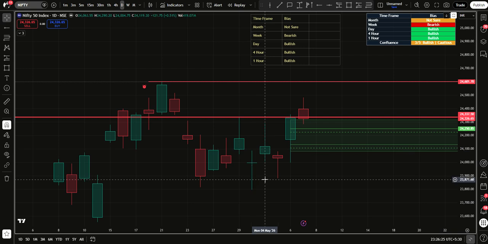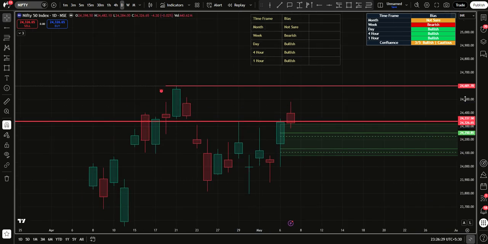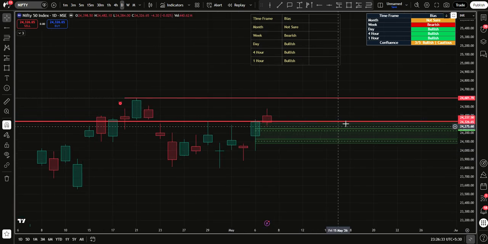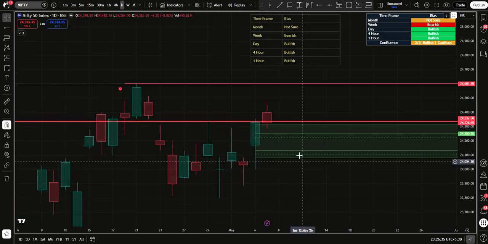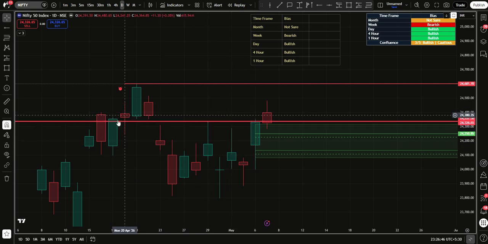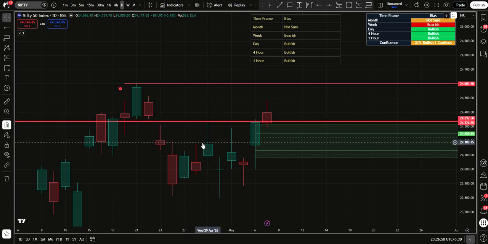To this pre-market analysis of Nifty, where on a chart we try to make informed guesses of where buyers and sellers are. This is Nifty on a daily time frame, and these are the levels and fair value gaps that we had drawn yesterday. As you can see, this is the most important level that Nifty is trading around right now, and this is where all the liquidity is.